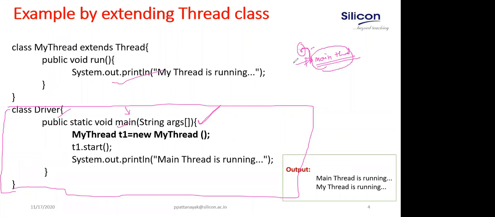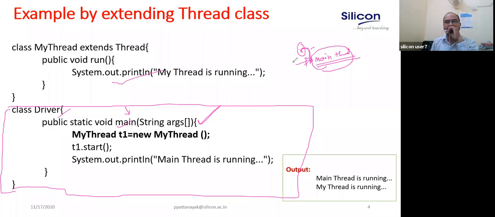Till now, in all the programs we did, how many threads were running? One thread, that is the main thread. So that is what one thread is created. Now what is happening? I am creating an object of my thread. My thread is extended from the thread class. That means with this object, I am creating a thread. If I am creating two objects, two threads are being created. Three objects, three threads are being created.